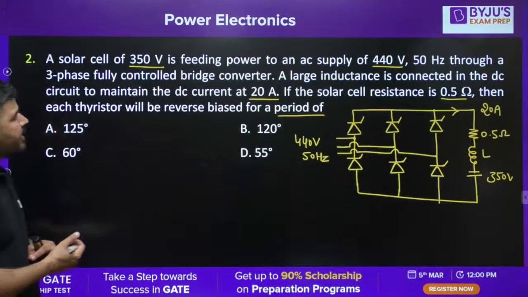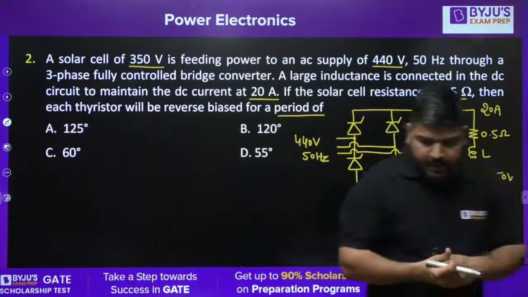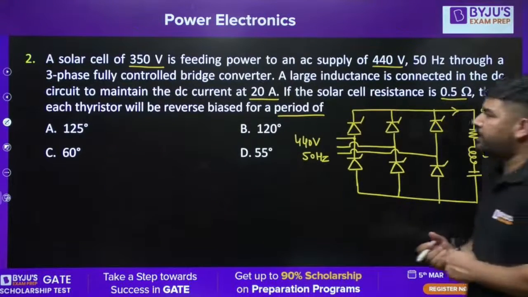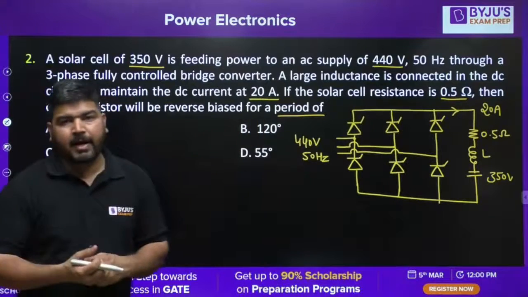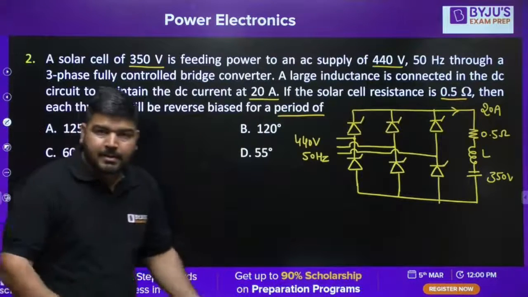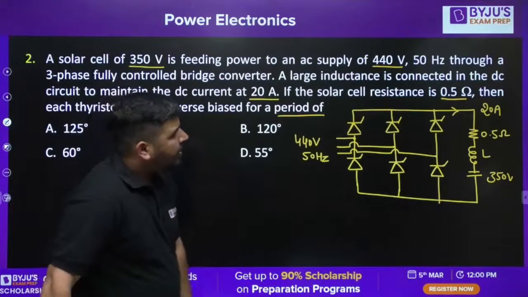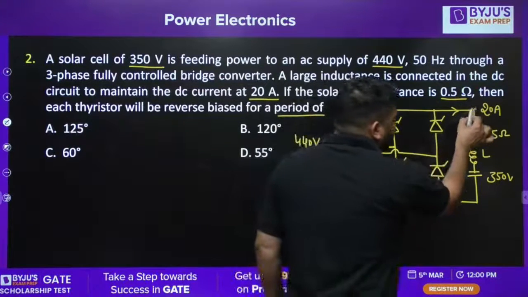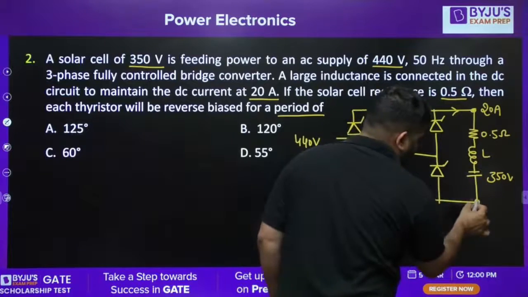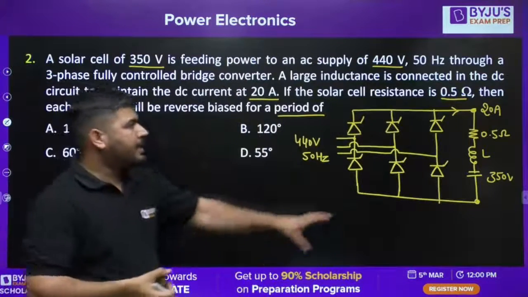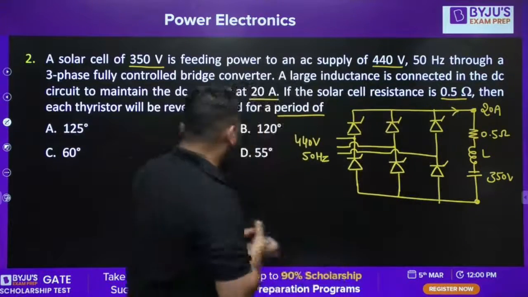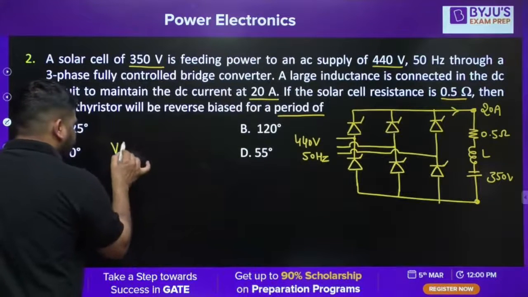Then we need to calculate for how much period each thyristor will be reverse biased. So I think it's a simple question. What you can do is draw the output voltage wave shape. Since the conduction is continuous, first you calculate alpha.